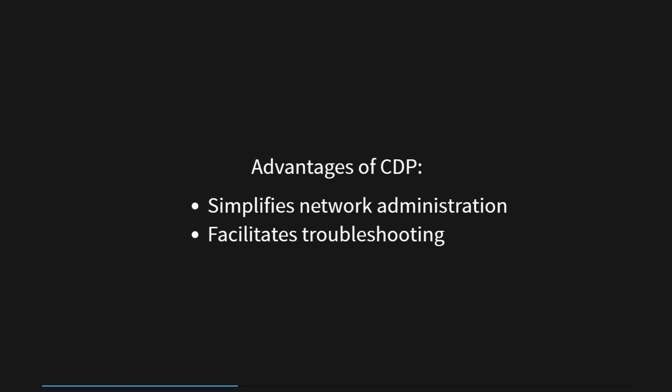With CDP's assistance, network administrators gain valuable insights into the topology of the network and the interconnected relationships between devices. By having access to such comprehensive information, they can diagnose and address connectivity issues more efficiently, accelerating the resolution process and ensuring smoother network operations.